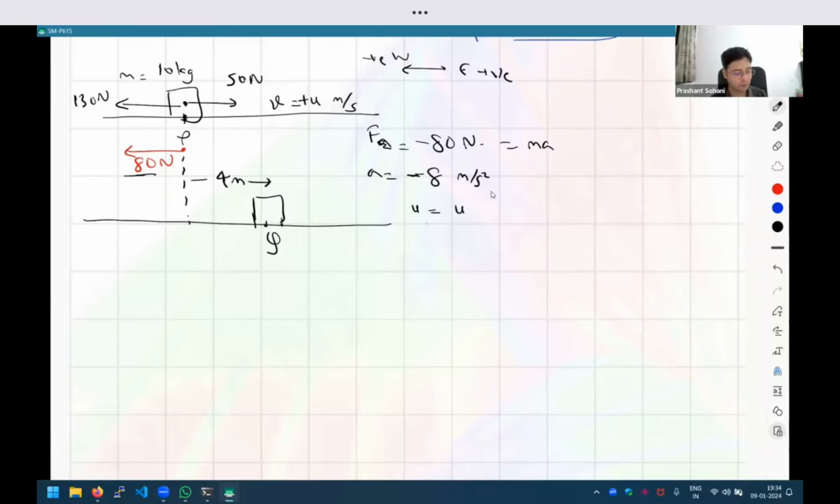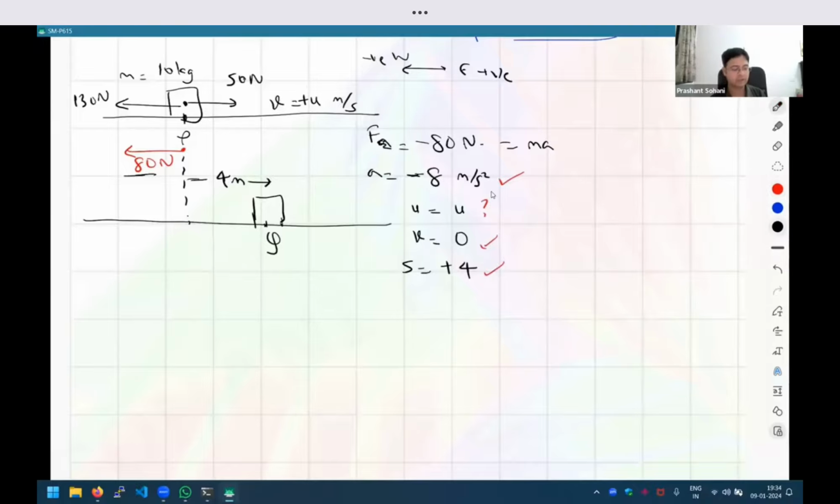What else do I know? I know the final velocity, right? Because I know the object comes to a stop. So the final velocity is zero. And what else do I know? I know the distance. I know that it has traveled plus 4 meters, so it has traveled to the right. So again, I know three quantities, so I can find any fourth quantity. So can I find the u?